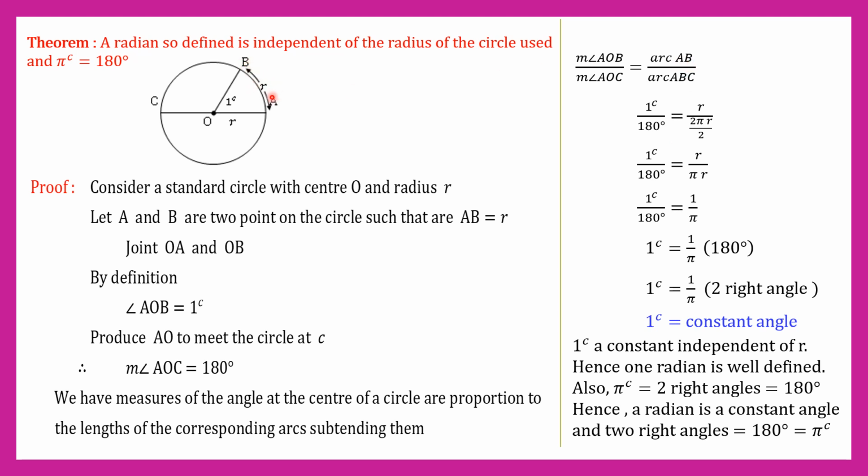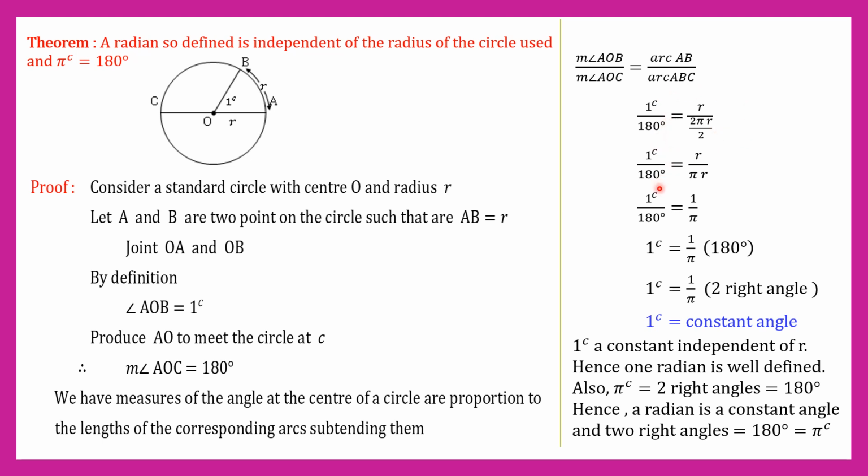Arc AB is equal to the radius of the circle. Therefore, arc AB equals r. Here is arc ABC. We know that the circumference of the circle is 2 pi r. Here, arc length ABC means we consider a semicircle. Therefore, divide the circumference by 2. We get arc ABC is 2 pi r divided by 2.